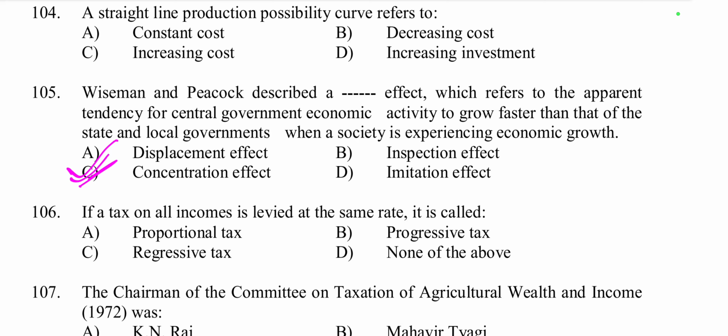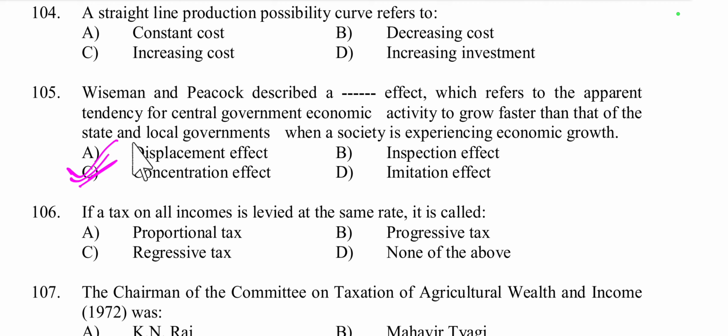This is because during times of crisis or social upheaval, the central government takes on a more prominent role in managing the economy, leading to a concentration of public expenditure at the national level. So that is concentration effect. And displacement, inspection, there are different effects of Peacock-Wiseman.